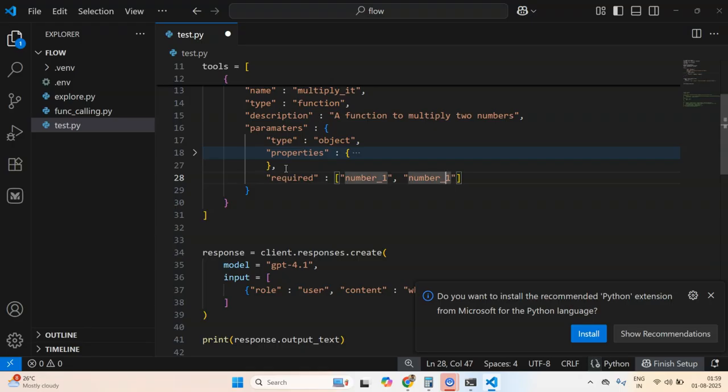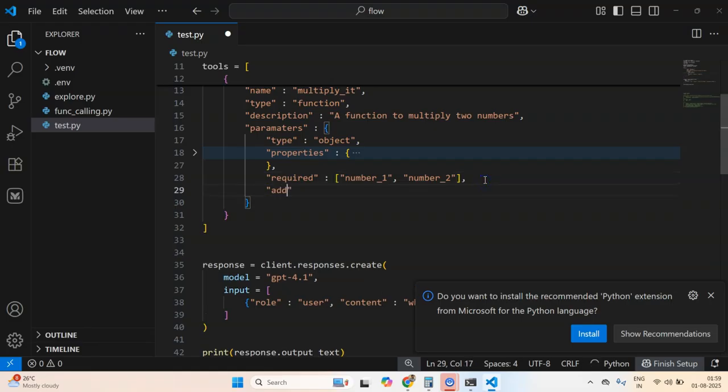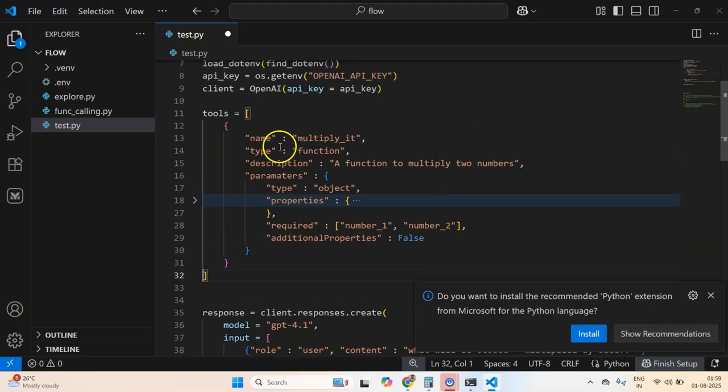I can't have one of them missing. So number 1 and number 2 both are required. And finally, additional properties, which will be false. So this is the first tool.